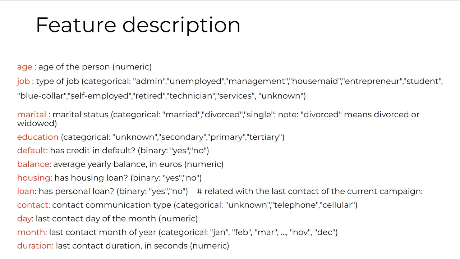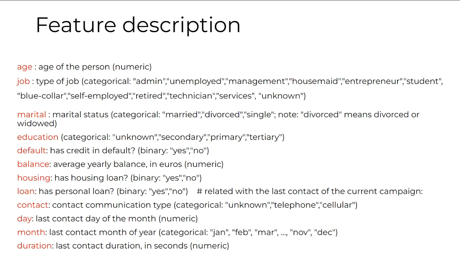Housing, it states whether the person has a housing loan or not. Loan, it is the same as housing loan. It says whether the person has a personal loan or not. Contact, it is the communication type that was made during the campaign. It includes three categorical variables: cellular, telephone, and unknown.